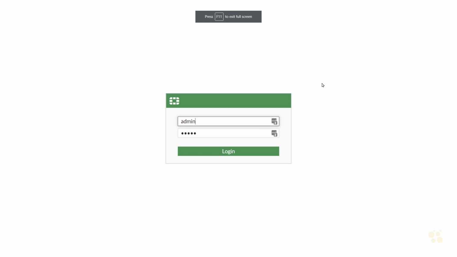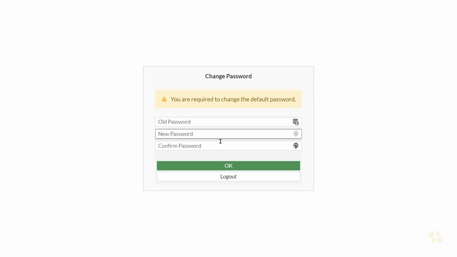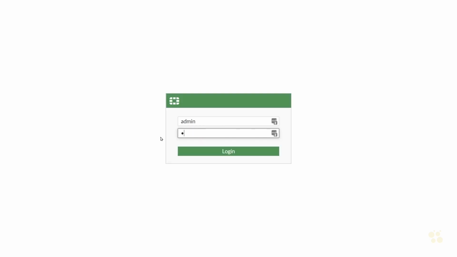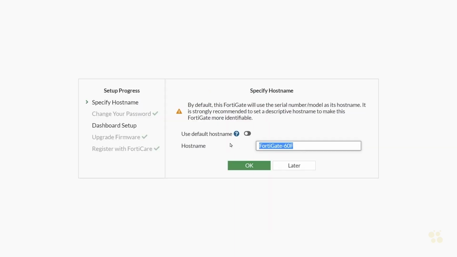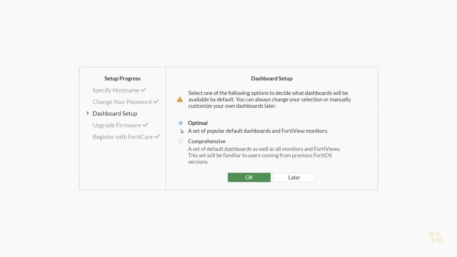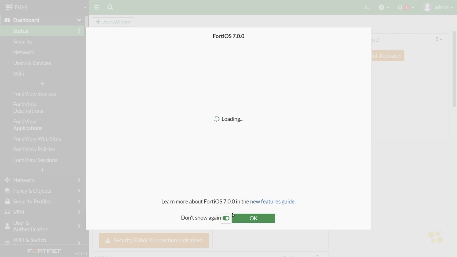All right, so I've opened up a browser and it's forcing me to set a new password, which I'll do. I'll confirm the password and click on OK. Now it's asking me to log in. I'll put in the new password and click on Login. All right, it wants me to do a little bit of follow-up work here. I need to specify the host name and set up my dashboard. So I'll click on Begin, and we'll call this FW-1 for Firewall 1. Click on OK, and then we'll just use the optimal dashboard setup. Click on OK, and I'll say we don't need to see the video in the future.